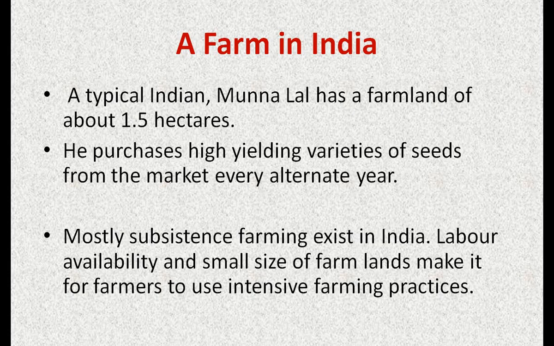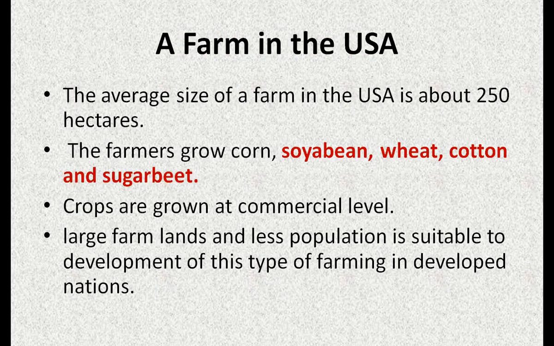Okay, this means the area of the field in India is less. He purchases high yielding varieties of seeds, but farmers are poor and they cannot afford the high quality HYV seeds. Mostly subsistence farming exists in India. Labor availability and small size of farmlands make it easier for farmers to use intensive farming practices. Intensive means here the fields are small and people grow crops first just to fulfill the needs of his family members. Now we will look at a farm in USA.